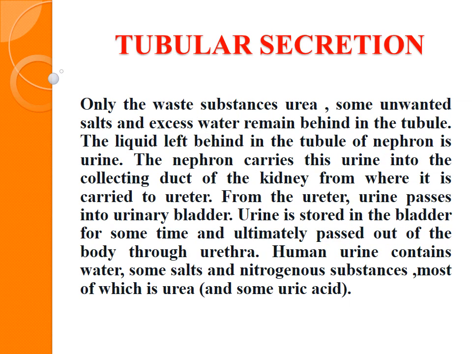Now, the last part, that is secretion. Those were useful substances, which have been absorbed by our body. Only the waste substances like urea, some unwanted salt and excess water remain behind in the tubule. The liquid left behind in the tubule of the nephron is urine. The nephron carries this urine into the collecting duct of the kidney, from where it is carried to the ureter, and through the urethra it is expelled out of our body in the form of urine, which is the main part of our excretory system.